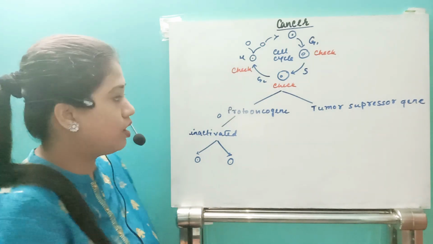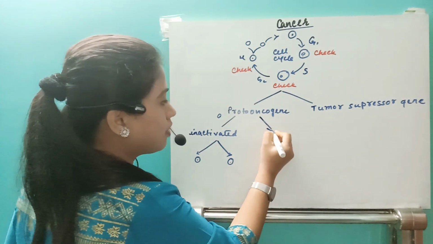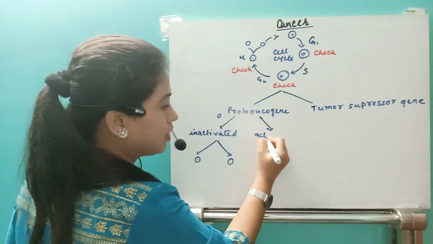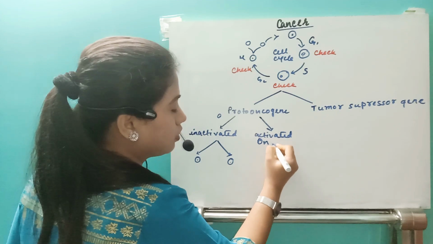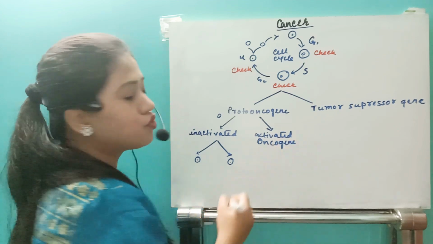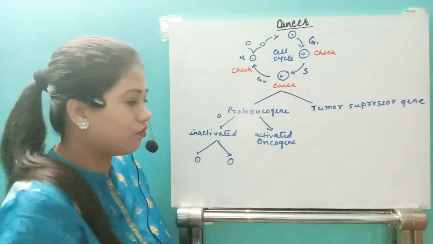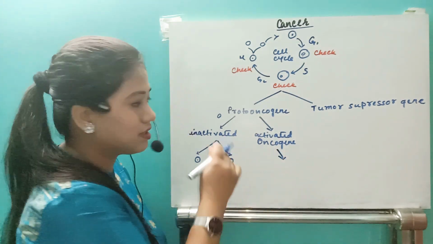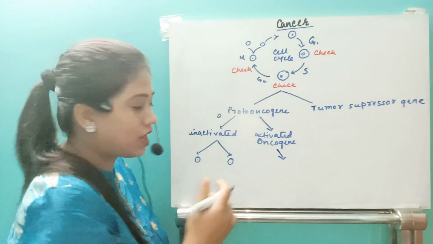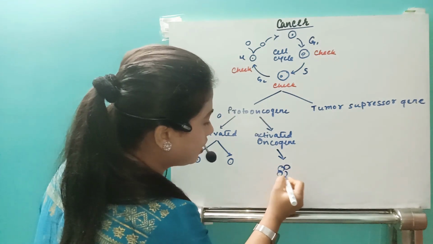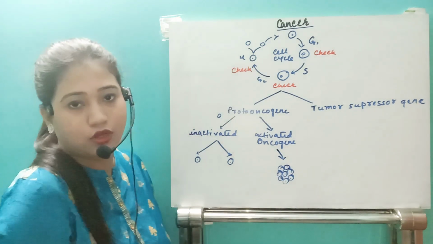But if somehow that proto-oncogene gets activated, then it will be known as an oncogene. This oncogene will be responsible for uncontrolled growth, and because of that the cell will undergo rapid multiplication, rapid mitosis, and it will form a cluster of cells, and they are all cancerous now. This way cancerous growth will occur.